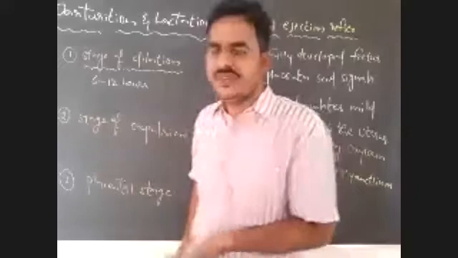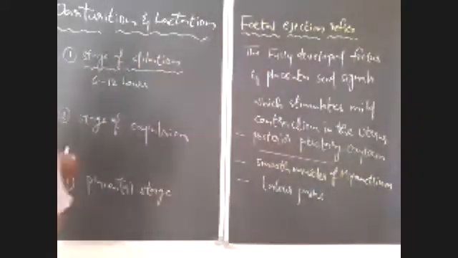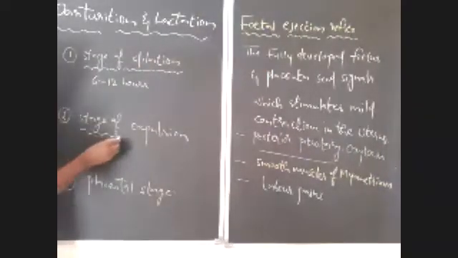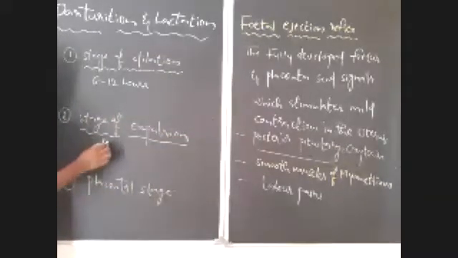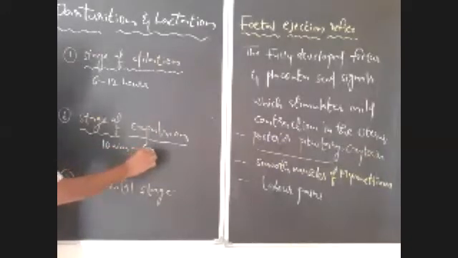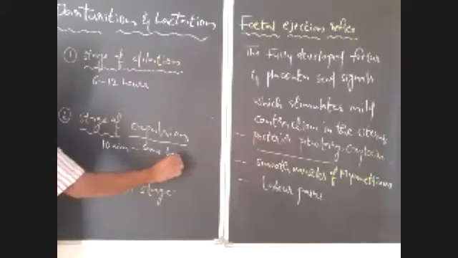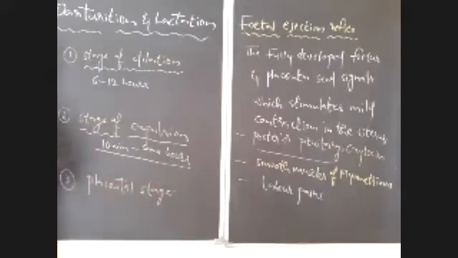Next, the stage of expulsion. See, this stage of expulsion lasts from 10 minutes to some hours. That will again depend upon the hormones.